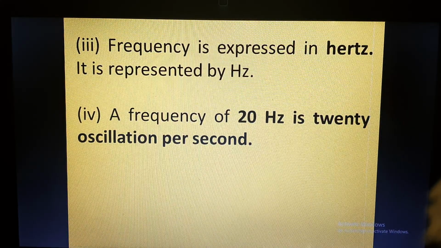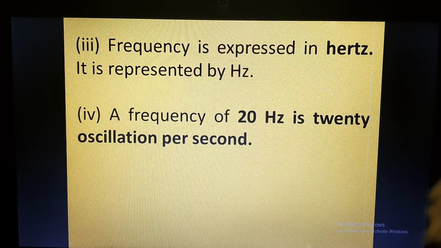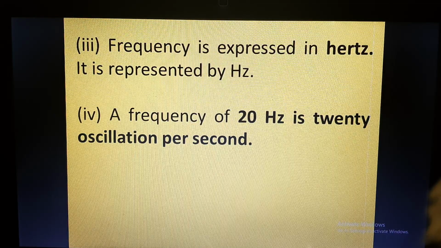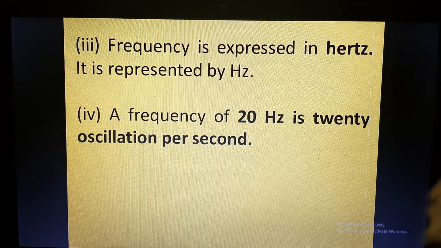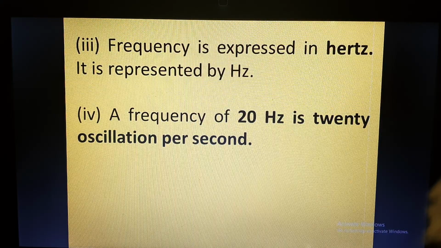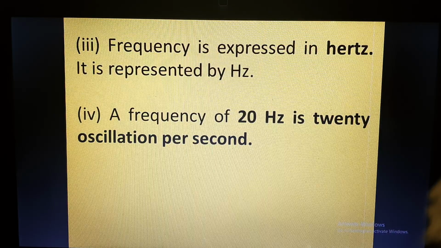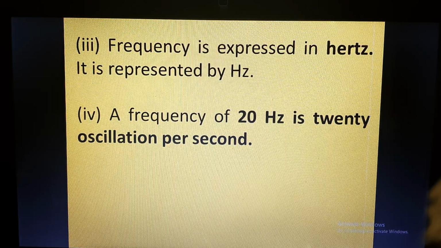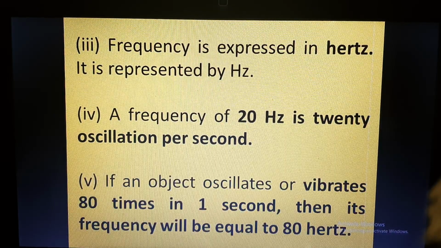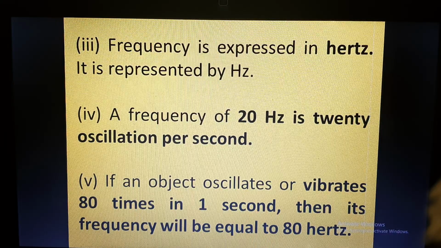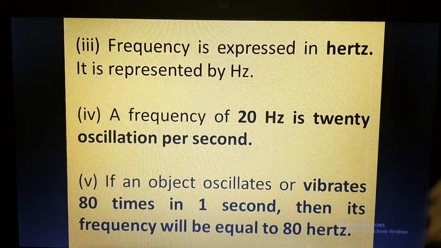So if an object has a frequency of 20 hertz, that means the object is making 20 oscillations per second. If an object vibrates 80 times in 1 second, the frequency will be 80 hertz.